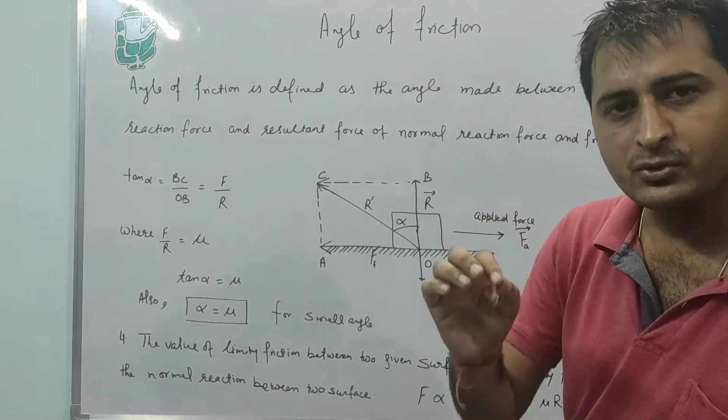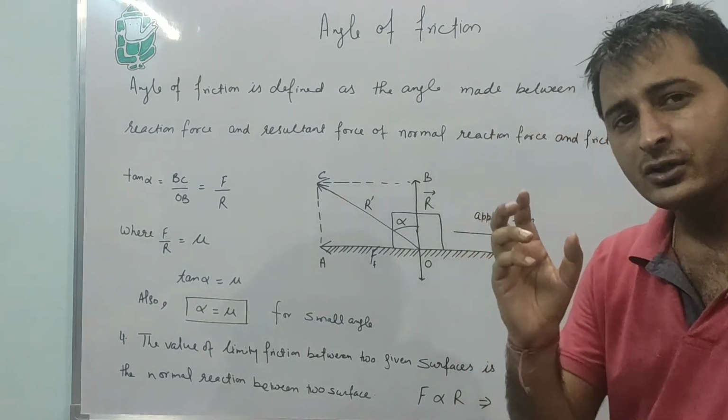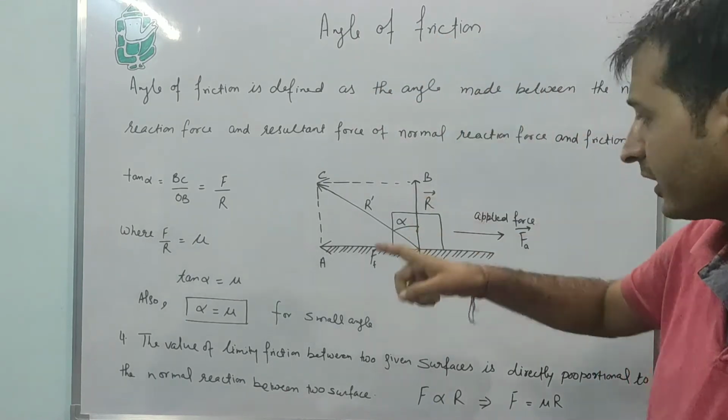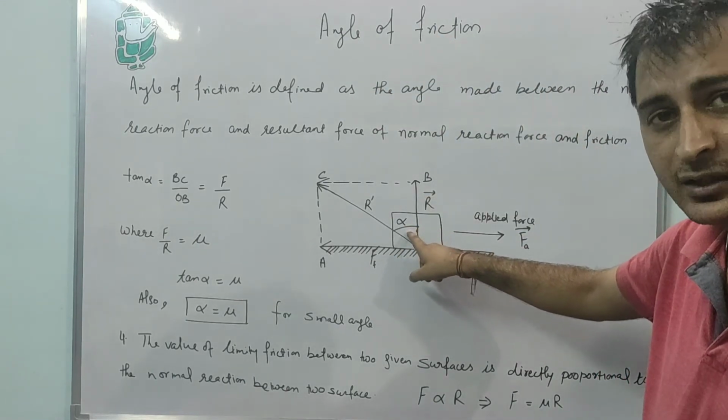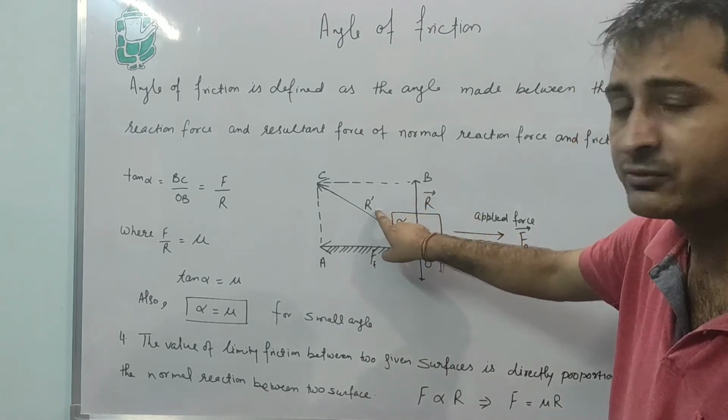Next, students face only one problem: how to remember the definition. So try to understand what we are saying. Angle of friction is alpha, and alpha is between the normal reaction and the resultant vector.